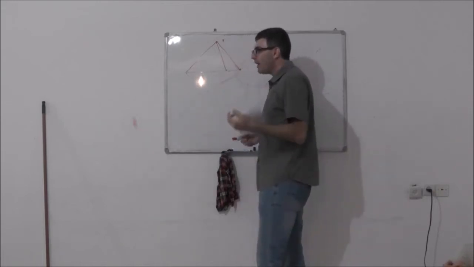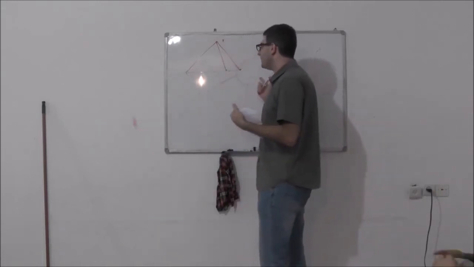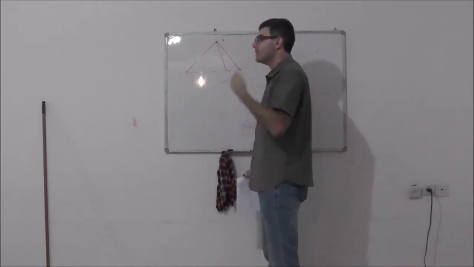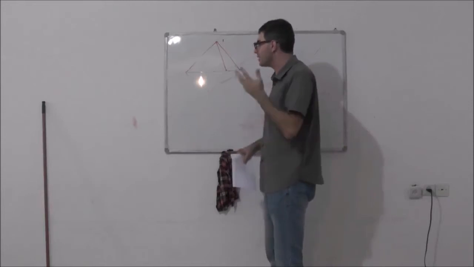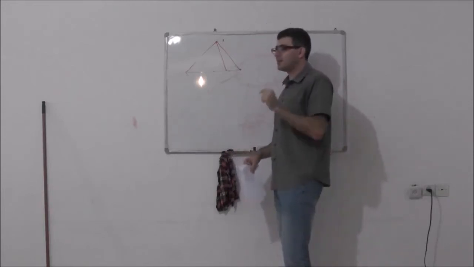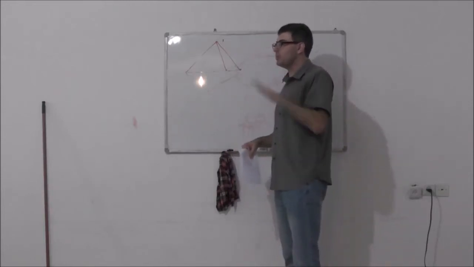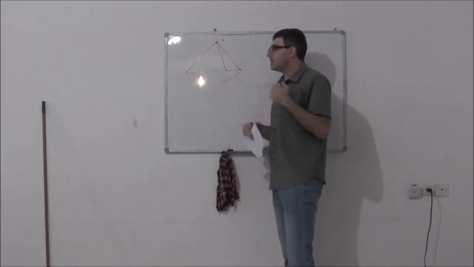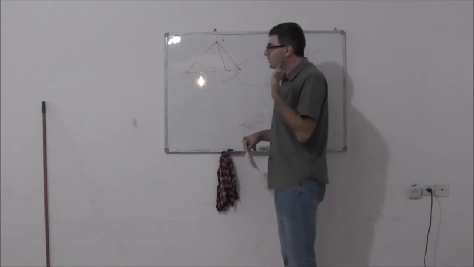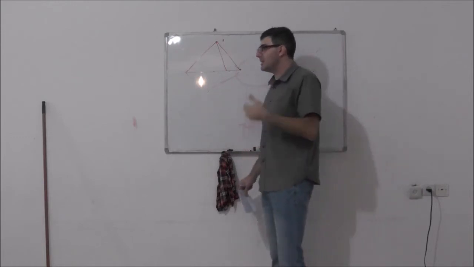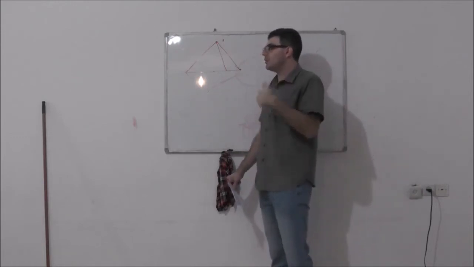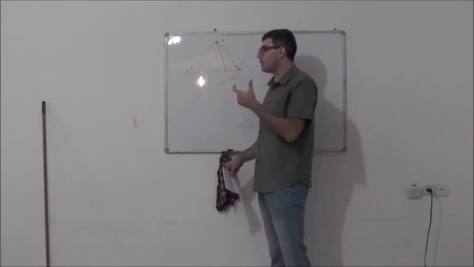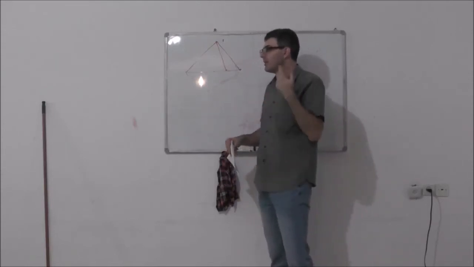Now, if you have a group of 5 persons, it's easy to see, I will show it, that you can have a friendship relationship in a group of 5 people where there will be no 3 which are mutually friends or 3 that are mutual strangers. Now we know the answer for 4 people. So what is the minimum amount of people that you need to have in order to have a set of 4 where every 2 will be friends or every 2 will be strangers?